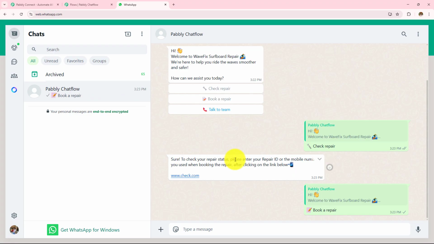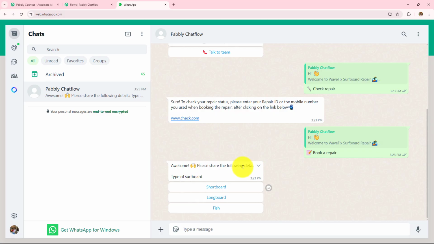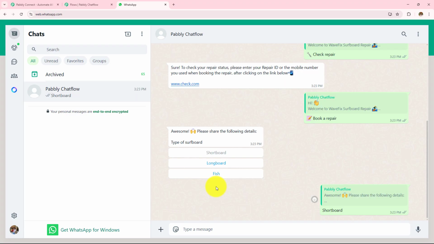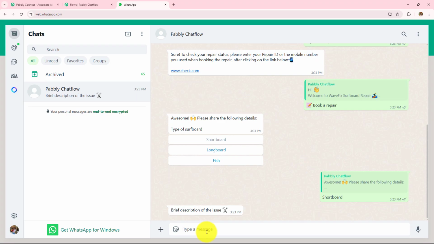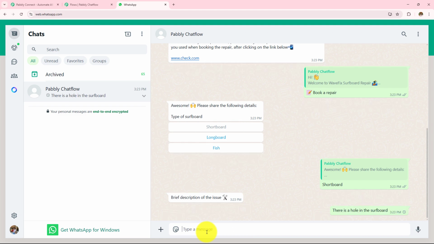Now let's click on this book a repair. So here I have received this message. I have to select the type of surfboard. So let's say my surfboard is shortboard. So here now I need to enter the issue. So let's say there is a hole in the surfboard. I am going to send this message.